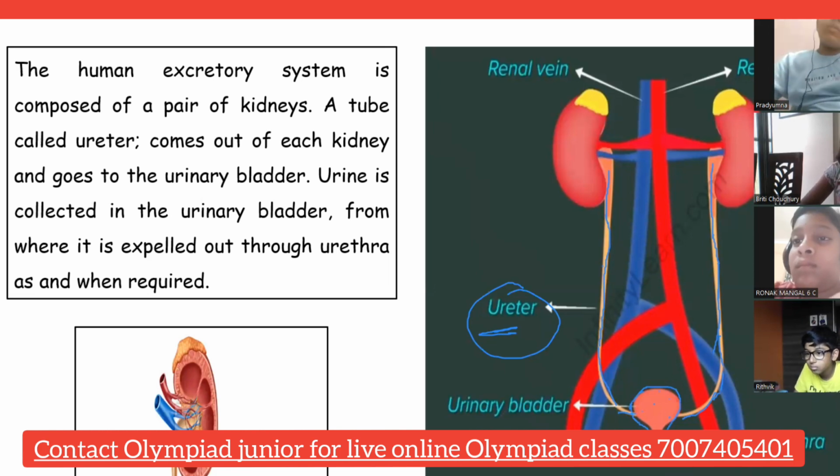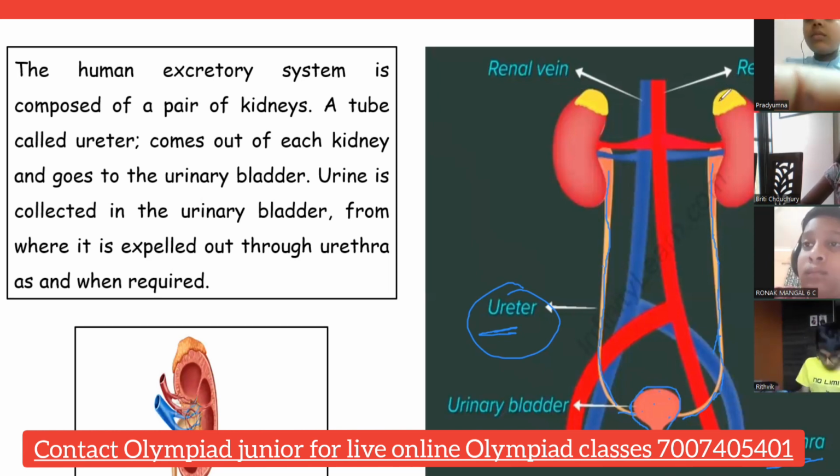Through the urethra, there is a kind of hole, a sphincter. Through that sphincter, the urine will be thrown out through the urethra. Please remember these parts: two kidneys, ureters, urinary bladder and urethra. Only four parts.